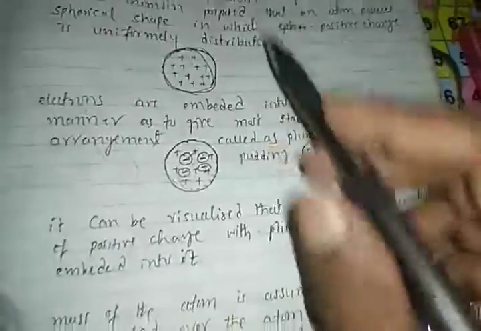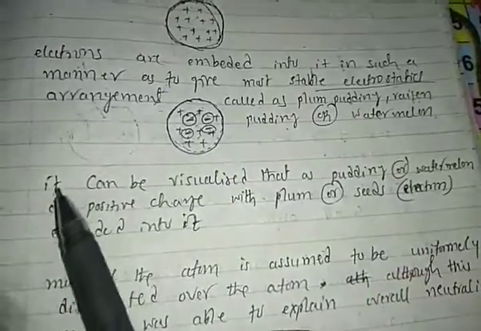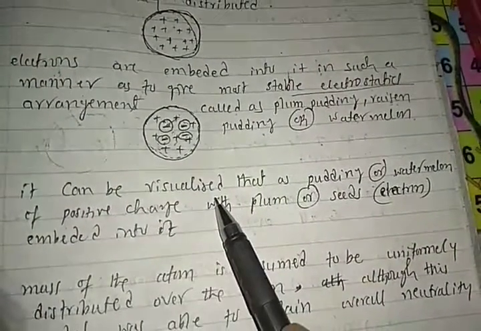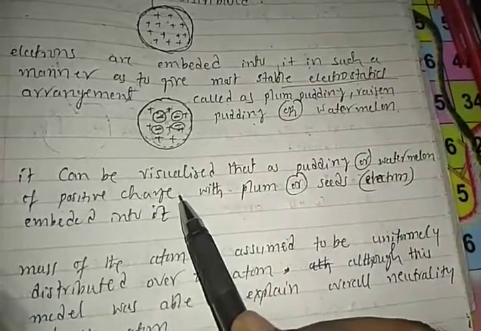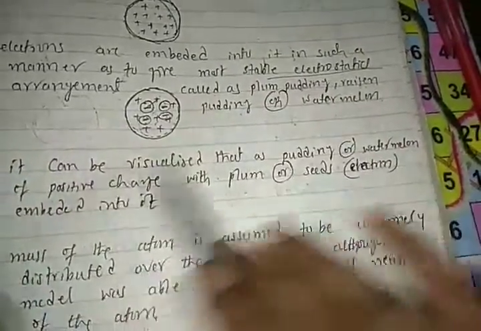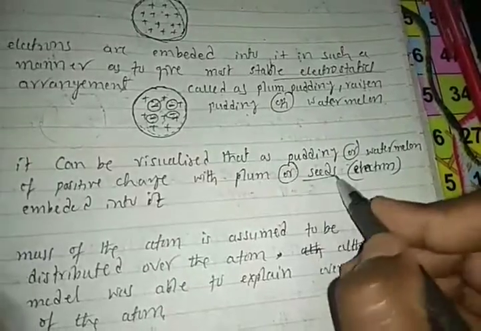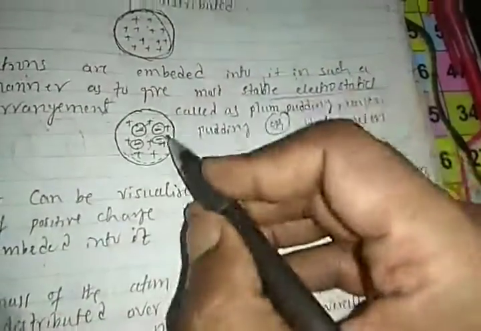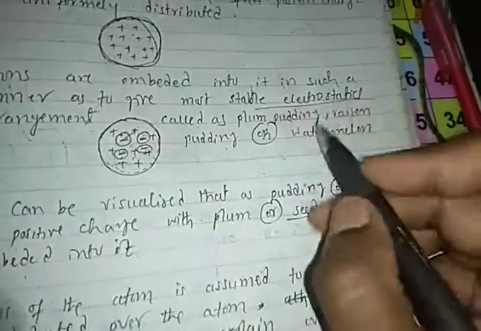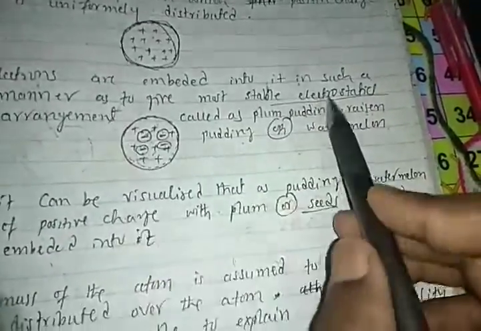In this form the model arrangement is given, and it can be visualized that the pudding or watermelon is a positive charge. The red portion is the watermelon, and the seeds are the electrons just attached to it through electrostatic forces of attraction.